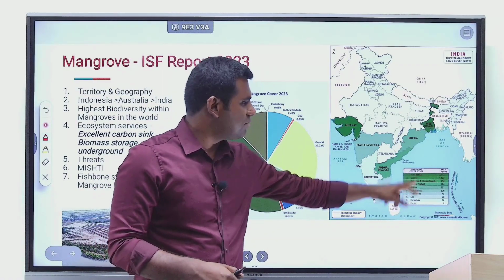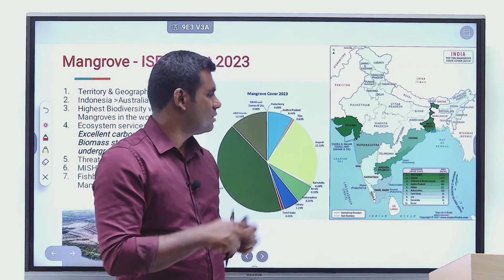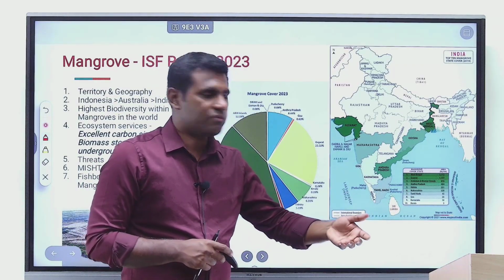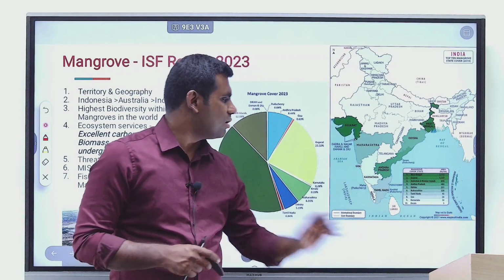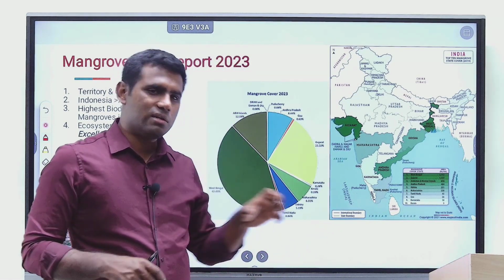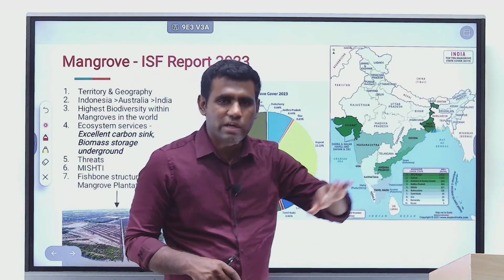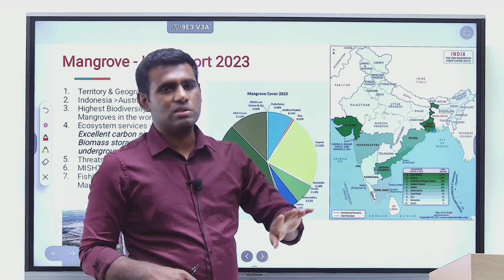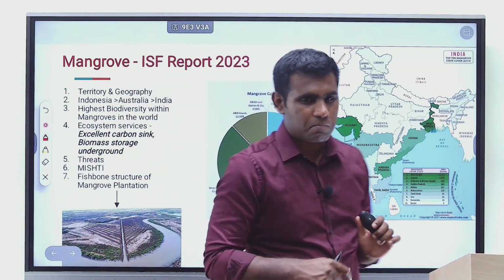So this ranking is something that you can keep in your mind. West Bengal is number 1, Gujarat is number 2. They may ask any kind of facts, such as Maharashtra has more mangrove cover than Tamil Nadu, or Karnataka has more mangrove cover than Kerala. UPSC can ask all these kinds of factual questions. If possible, try to remember it. Even if not, at least remember the top 2 and lowest 2. Something can come to your help on the day of your examination.